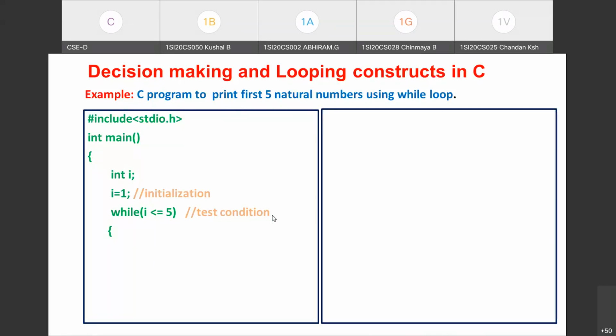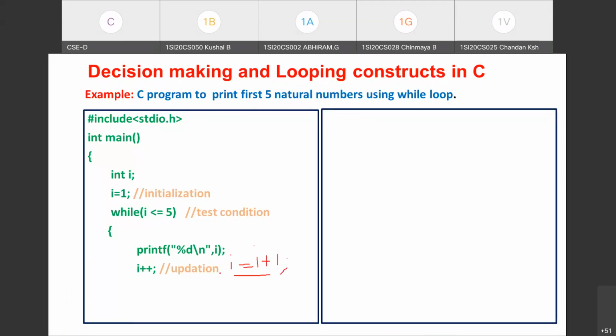For printing any information onto the screen, you know what construct is to be used? It is printf. So just write printf, and since it is integer data to be printed, use %d\n, comma i. After that, you need to update the loop control variable. To update, I can use the expression i++; This is called the increment operator, plus plus, in C. If you don't want to use i++, you can write i = i + 1; The arithmetic expression is also fine.